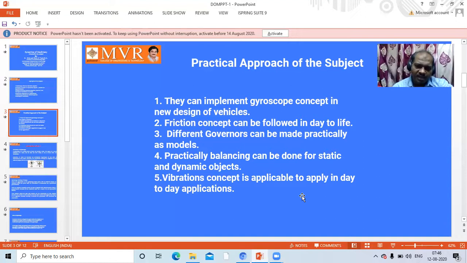Vibration reduces the life of the component. Vibration reduces the efficiency of the component. Vibration reduces the performance of the component. So this has to be controlled, which means we should understand this vibrations concept very clearly.